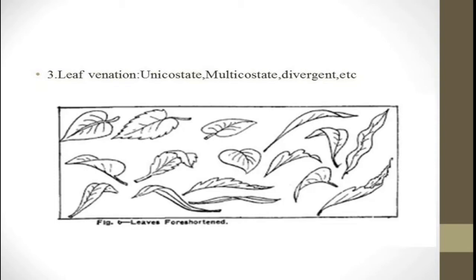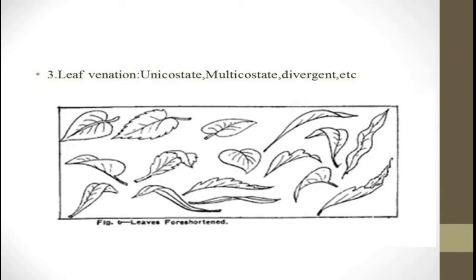Then, while describing the flower, on the basis of the position of the ovary and the other floral whorls, this arrangement shows different types: the hypogynous flower, the epigynous flower, and the perigynous flower.